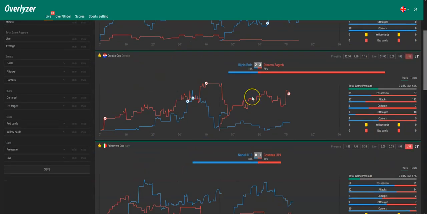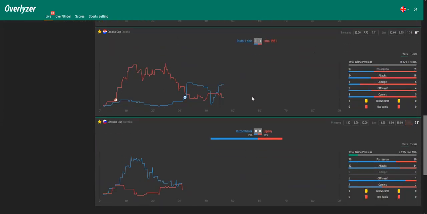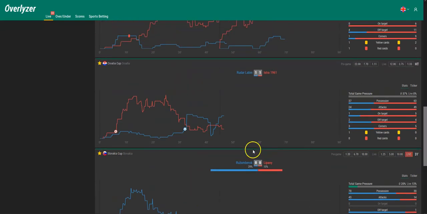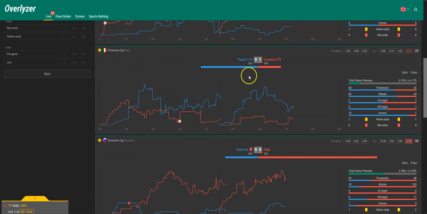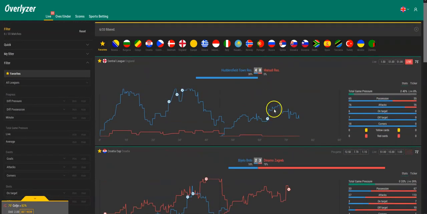So Dinamo scored the 3-2, and we have a quick look here. It's quite even here already, but still not over. A quarter hour left for Ružomberok. Celje clearly better, Napoli still better, Dinamo better and scored, Huddersfield better. We'll take a break again and check back in a couple of minutes.